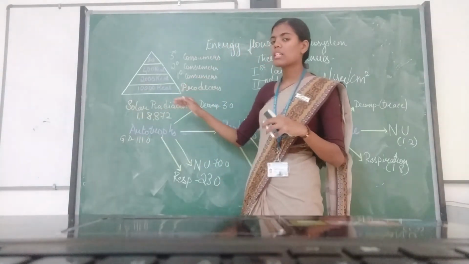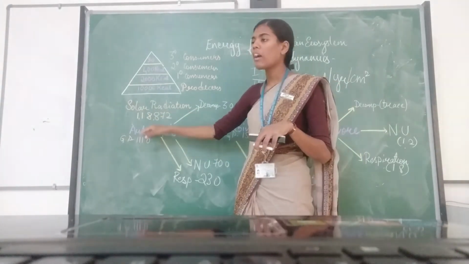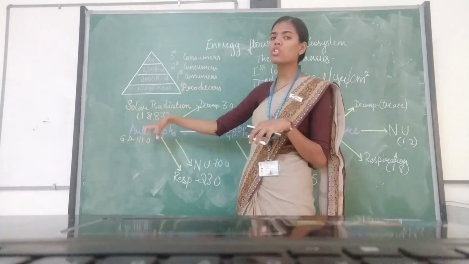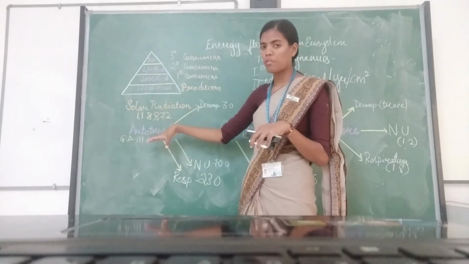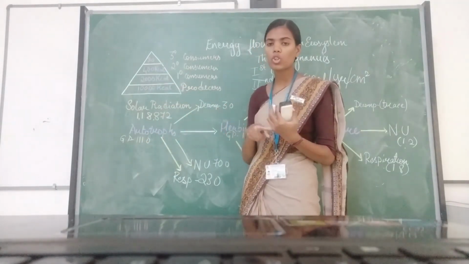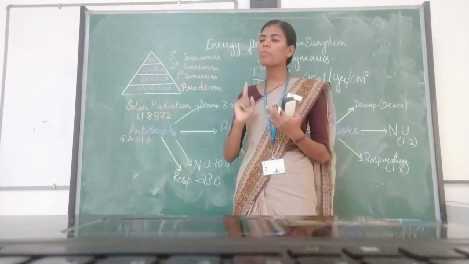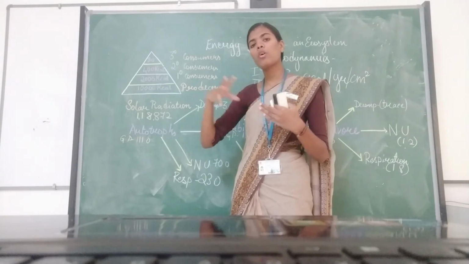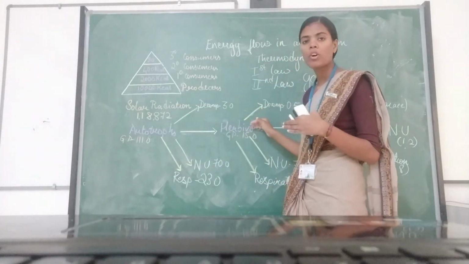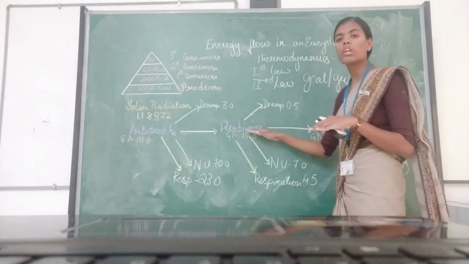So each time, I said only 20% of energy is transferred, whereas 80% is used by the individuals of that particular trophic level. This 80% energy, if it is in autotrophs, is used for photosynthesis and all metabolic processes, and only 20% is transferred to the next trophic level. Similarly, the next gross productivity will be only 20%.